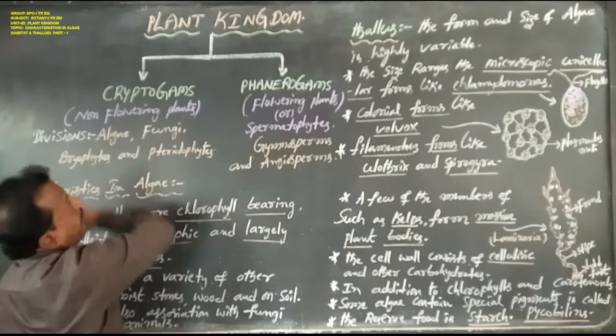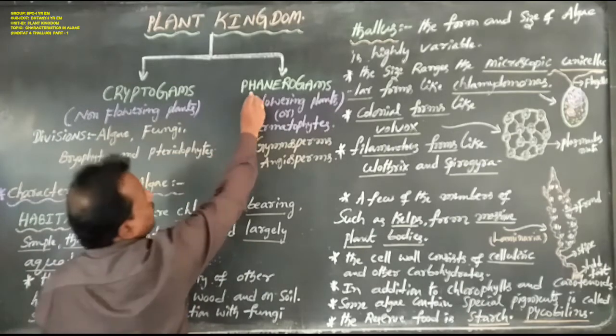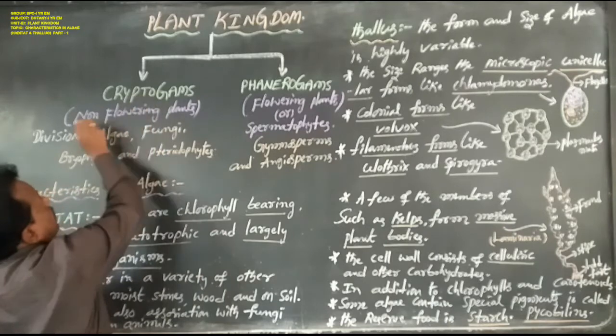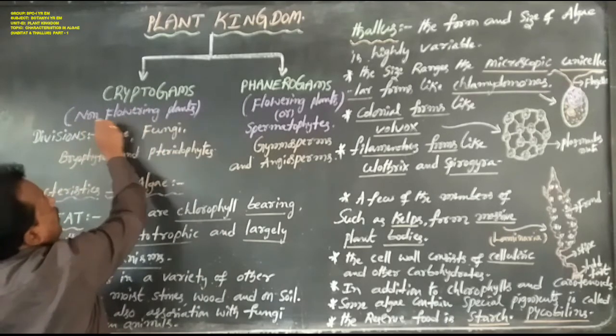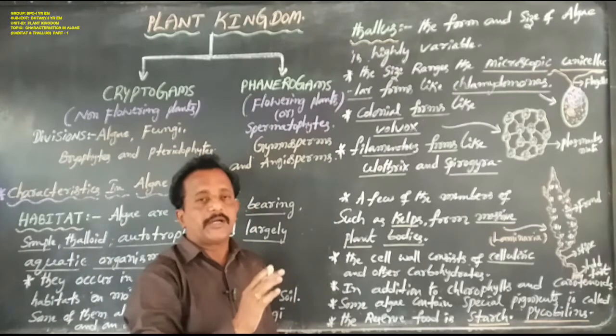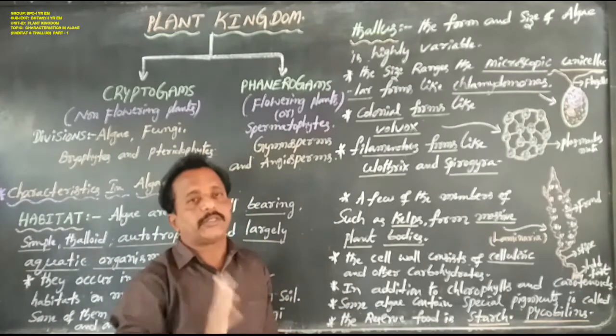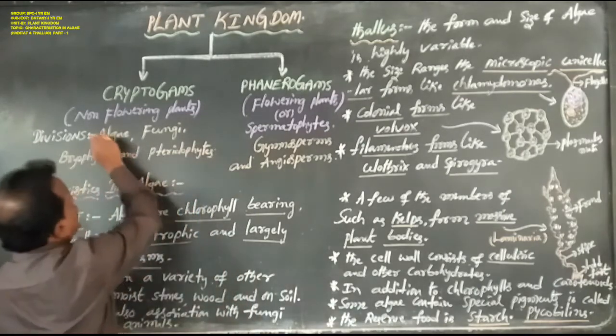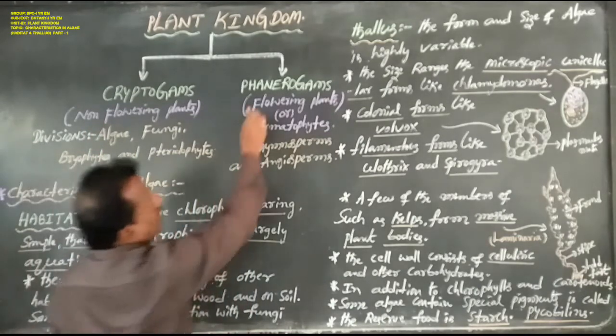The first category is cryptogams, the second category is phanerogams. Cryptogams are commonly known as non-flowering plants; they do not produce flowers.